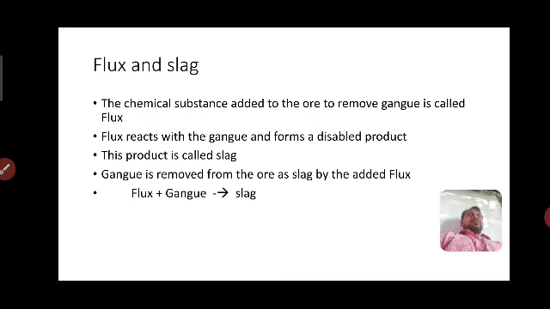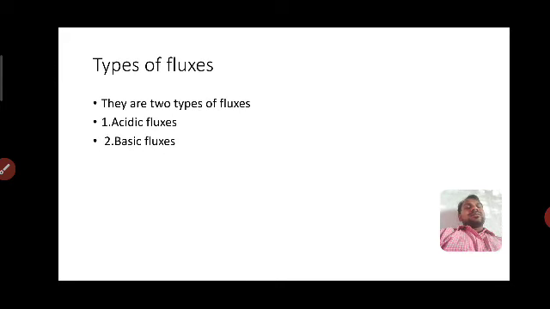When these chemicals combine with the Gangue and form a product, that product is called slag. In reaction form, flux plus Gangue gives slag. To remove Gangue particles we use two types of fluxes because two types of impurities are there.